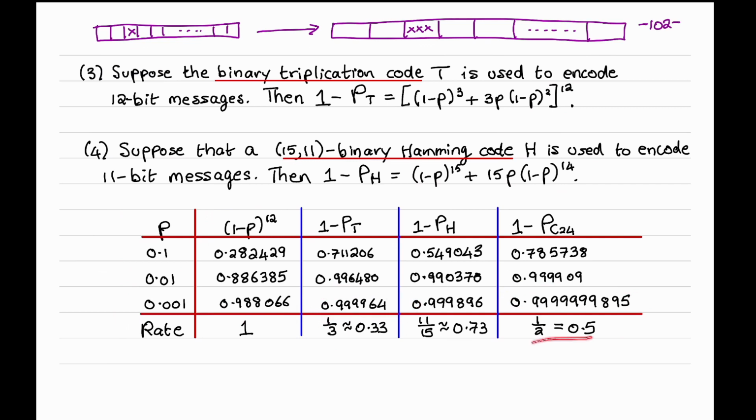C24's rate is a bit less than the rate of the comparable binary Hamming code, but this is compensated with a much better reliability. All things considered, it's fair to say that C24 does a better job of optimizing reliability and the rate compared to the Hamming code and the triplication code.